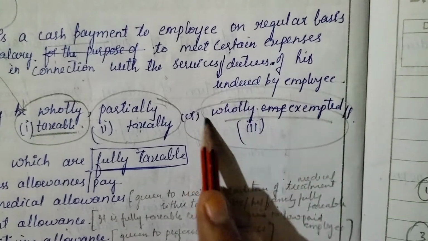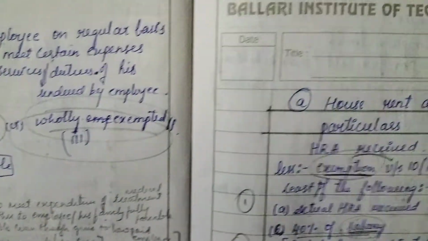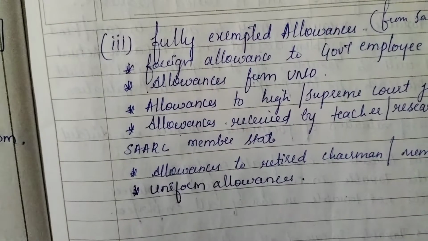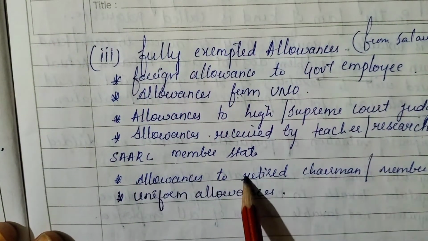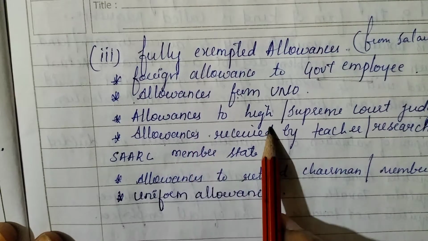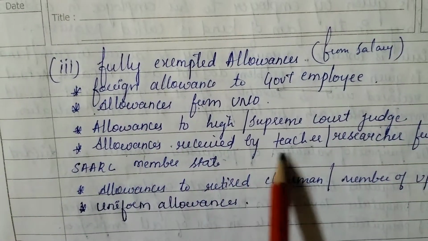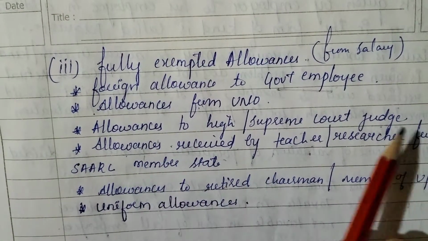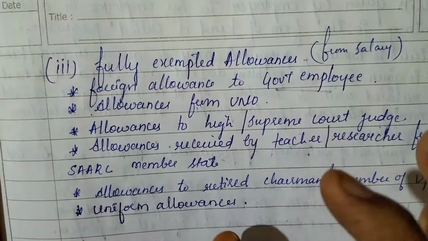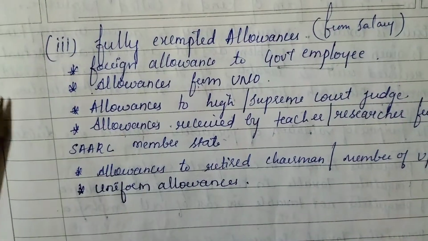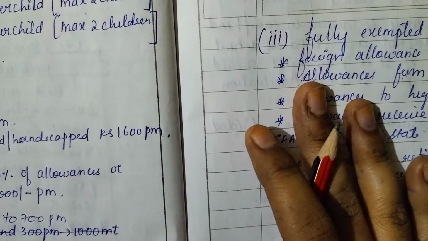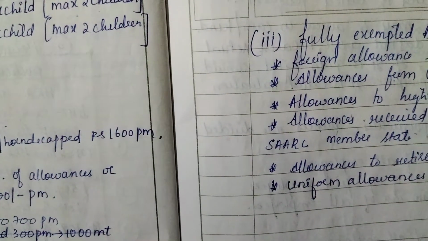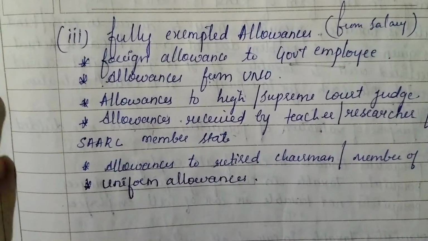Wholly exempted means we should not take them at all. Wholly exempted ones are like foreign allowance to government employees, uniform allowance to high Supreme Court judges, and allowances received by a teacher, which are also exempted from tax. Means you should not take them, just ignore them and keep the notes. That is fully exempted allowances.